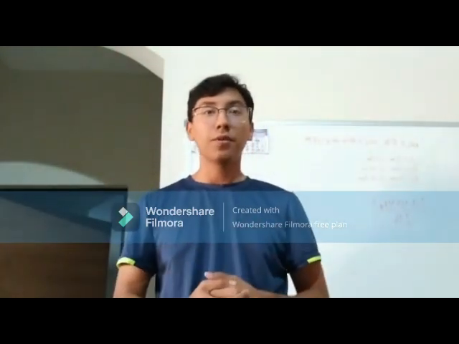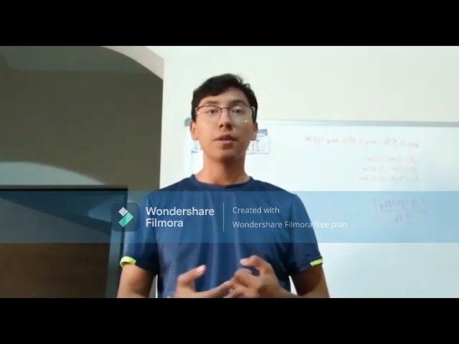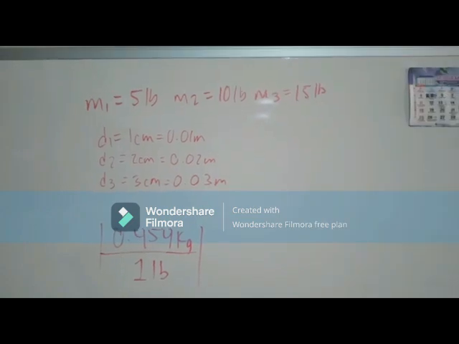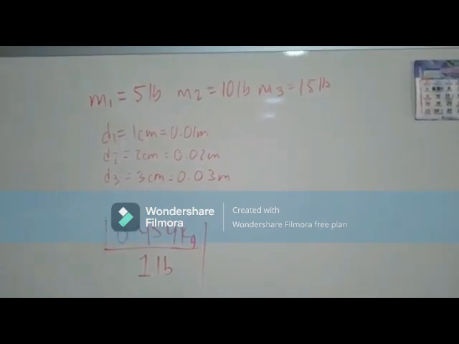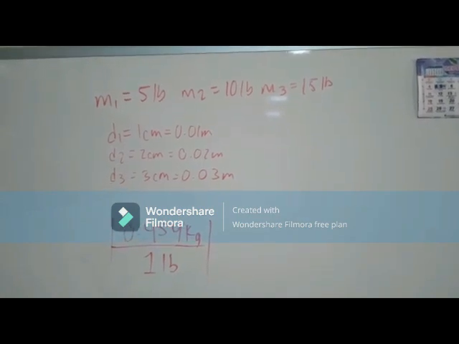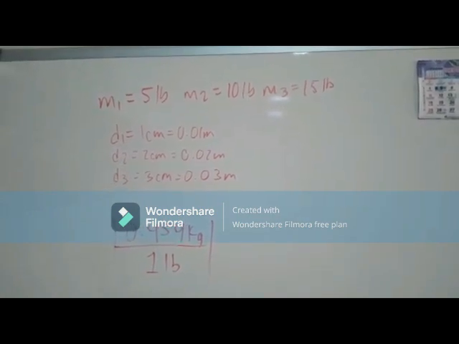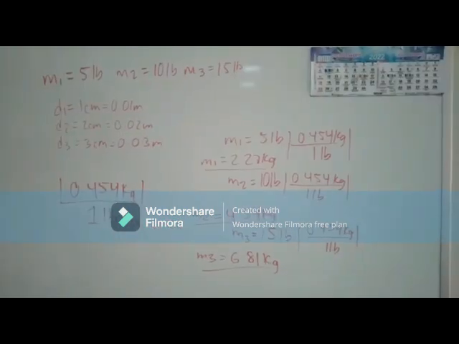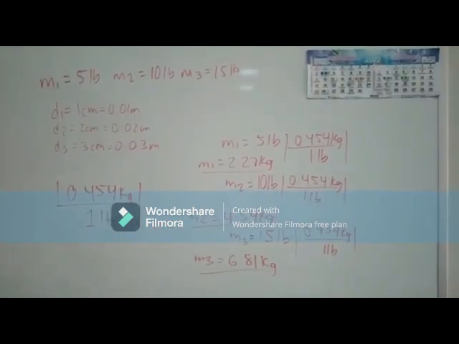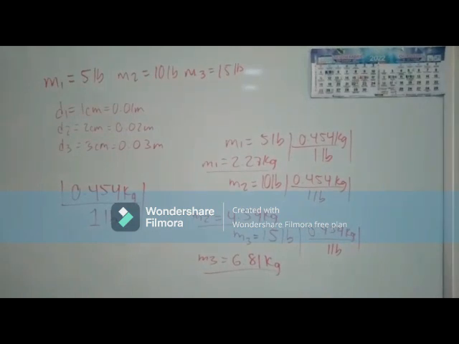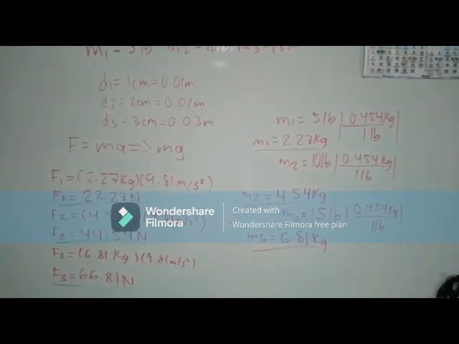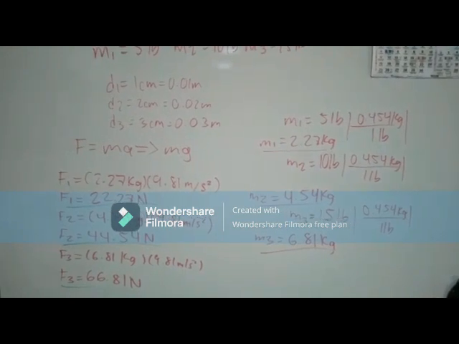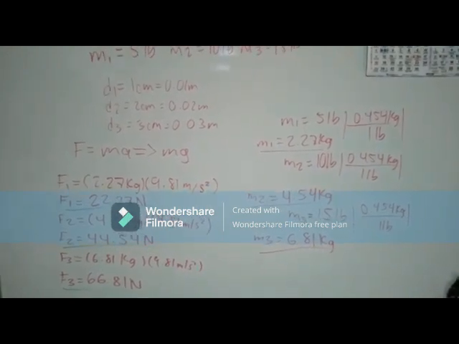Now we will solve the problem that consists of obtaining the potential energy and the distance that the spring obtains with the weight. We have three different weights in pounds. We will use a conversion factor to transform into kilograms and thus obtain the force applied in the spring. Now that we have the mass in kilograms, we will proceed to calculate the force. We know force equals mass times acceleration. In this case, acceleration is gravity.